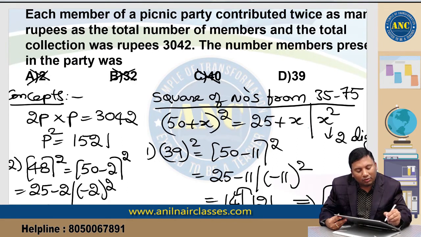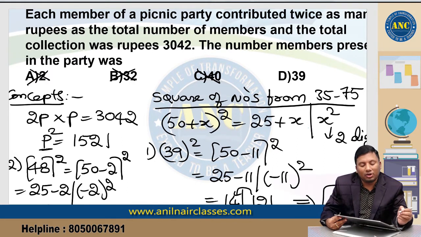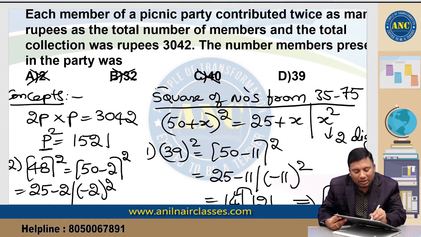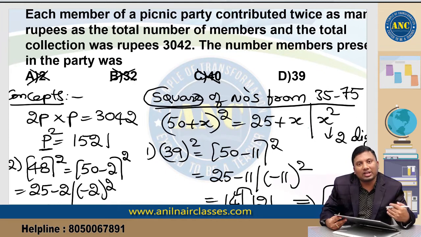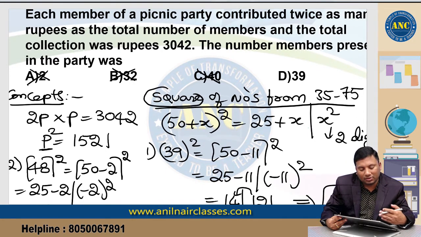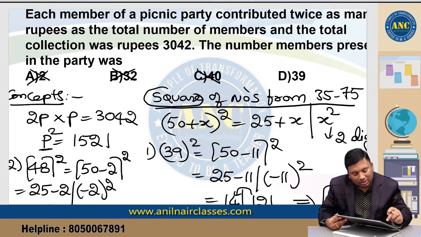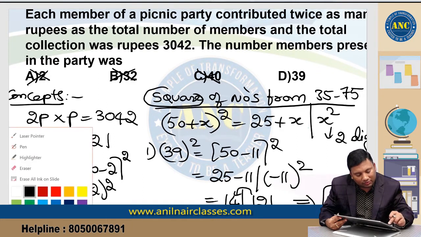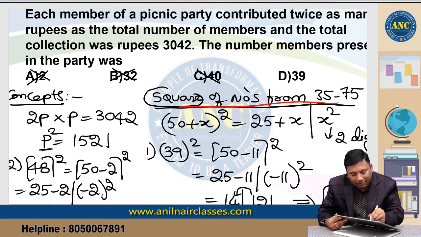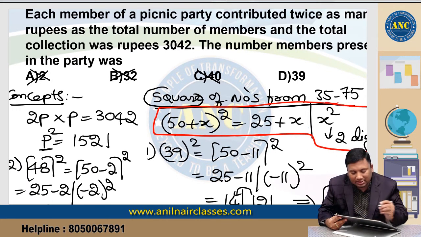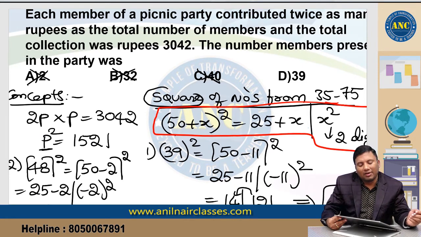P square is equivalent to 1521. We have found out which value on squaring gives 1521. This is by using square logic. Now I will explain the square root logic. I hope the idea is clear, right? P square is 1521. You can use this logic to find the squares from 35 to 75. 50 plus x whole square is nothing but 25 plus x slash x square.